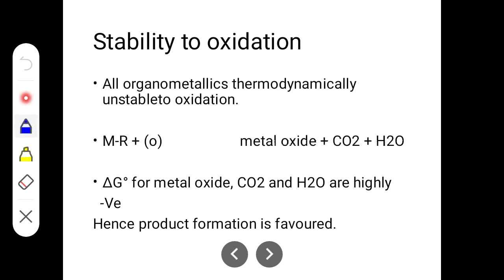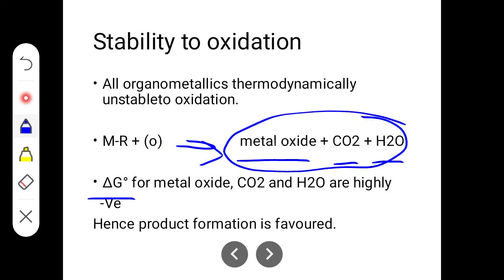Here is the organometallic compound, and O means it is an oxidation. There is an arrow mark here. So during the oxidation of an organometallic compound, you will get metal oxide along with carbon dioxide gas, and water is formed. Here you can see that the delta G naught, the free energy change for the product side, for the metal oxide, carbon dioxide, and water, is negative. We know that delta G negative means it is a spontaneous process. If delta G naught is positive, then it is non-spontaneous, correct? So here on the right hand side you have the products metal oxide, carbon dioxide and water.